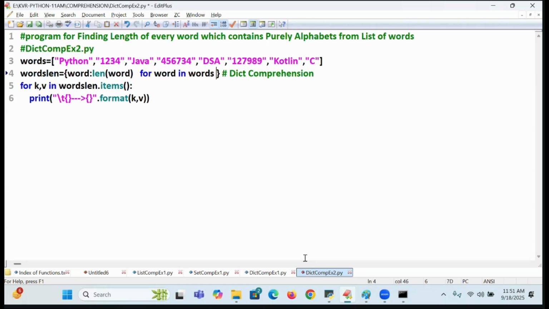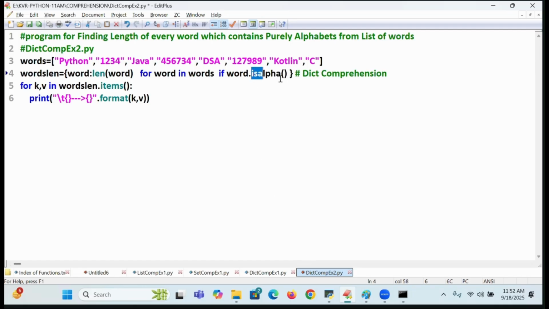I need to add the condition. What is the condition? If word dot isalpha.